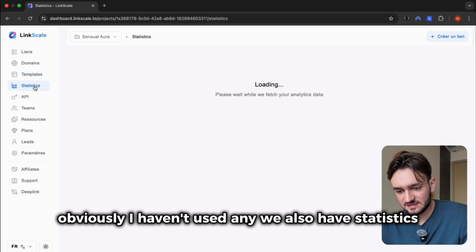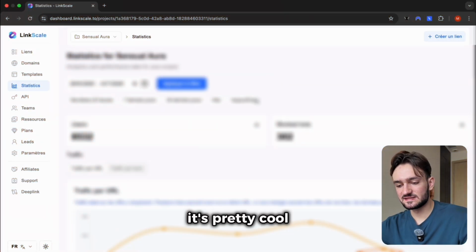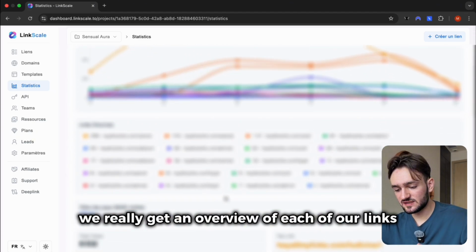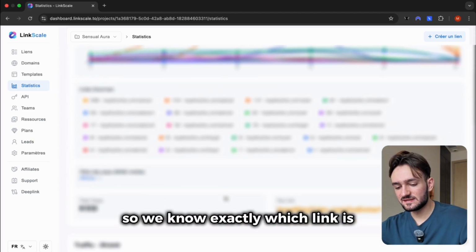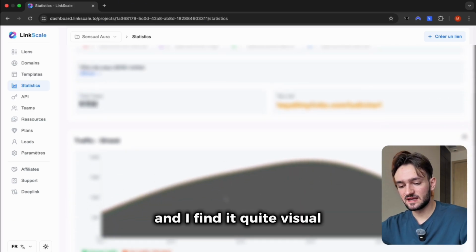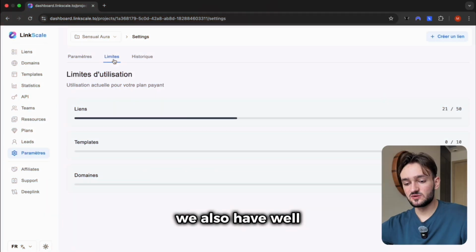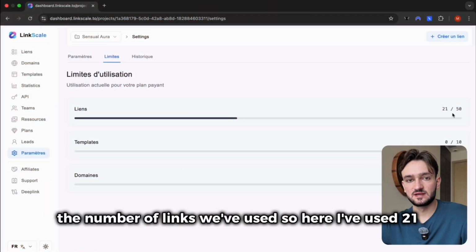We also have statistics. Okay, so when it comes to statistics, it's pretty cool. As I showed you a bit at the beginning, we really get an overview of each of our links so we know exactly which link is bringing in what amount of traffic. And I find it quite visual. And then we also have quite a few settings. Here are the account settings, for example. We also have the number of links we've used. So here I've used 21.